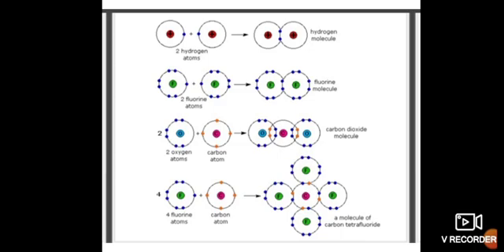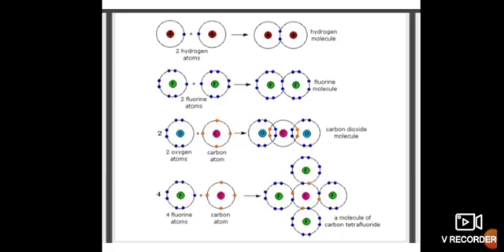In the case of 2 atoms of oxygen and 1 atom of carbon, it means the formation of a carbon dioxide molecule. Carbon has 4 electrons in the outermost orbit, so its valency will be 4, because as you know, all those elements which have 1, 2, 3 or 4 electrons in the outermost orbit generally have valency equal to that number.